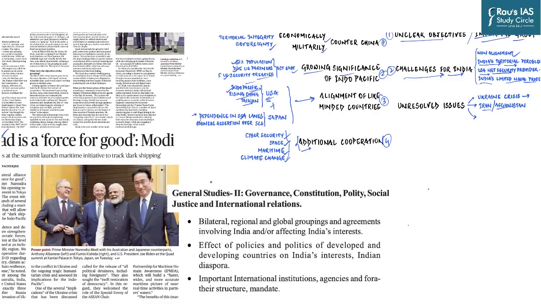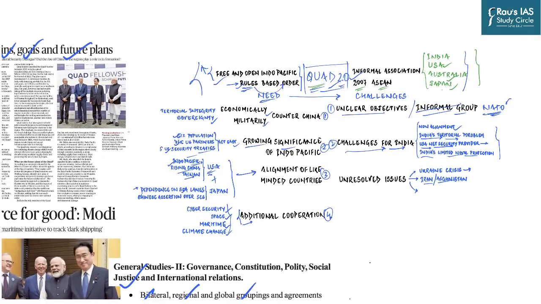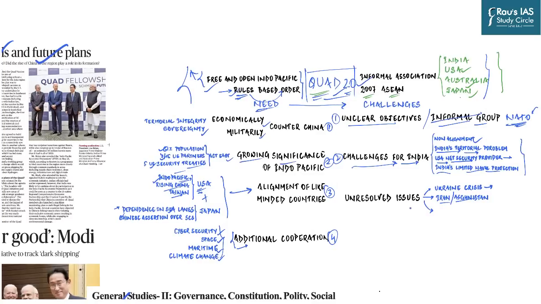Now, if you look at the syllabus of GS Paper 2 under International Relations: bilateral, regional and global groupings and agreements involving India and/or affecting India's interests. And you can see Quad satisfies both the conditions. India is a member, and the actions taken by Quad directly impact India's relation with China. So in this regard, it is not only important for us to understand a few basics about Quad or Quad 2.0, but also to understand its need as well as the challenges which it faces going forward. So let us now begin the discussion.